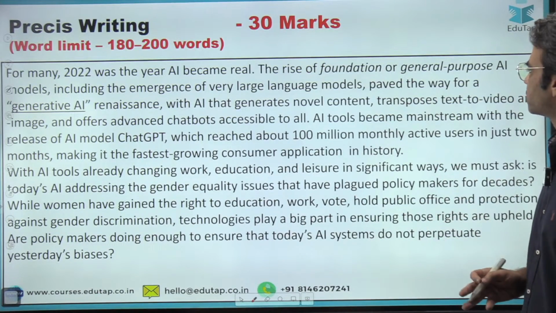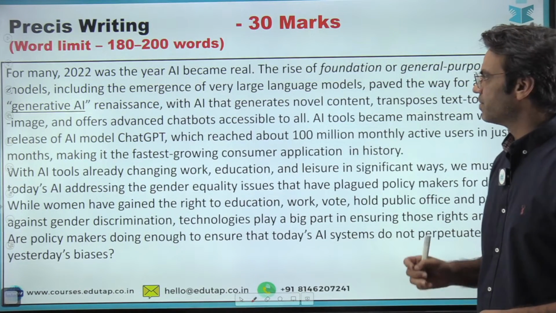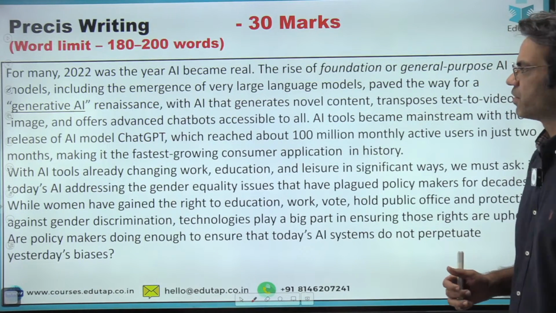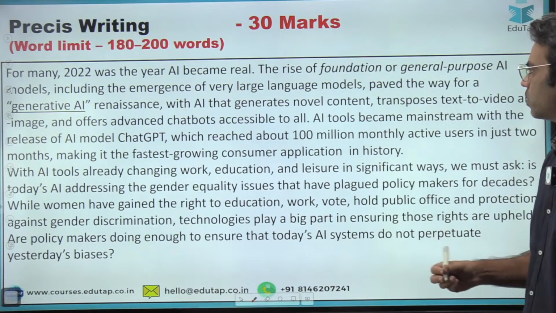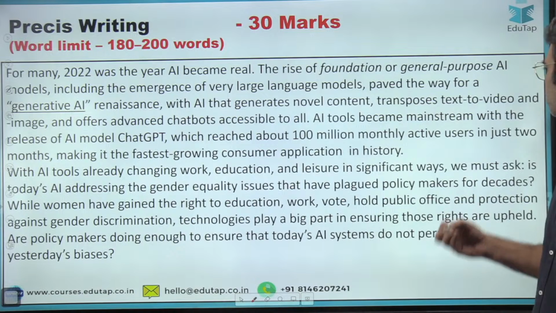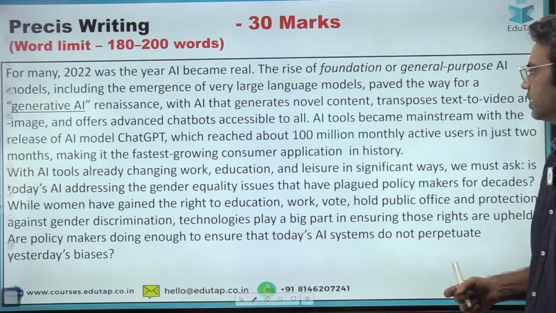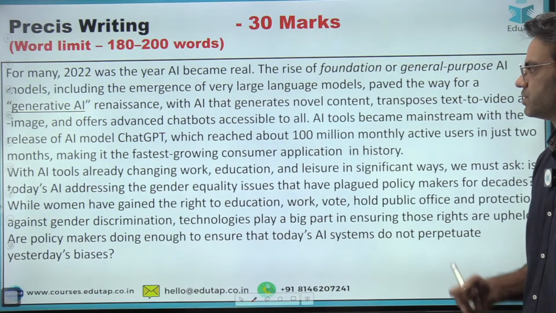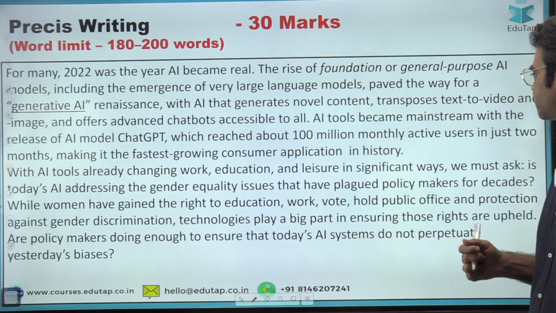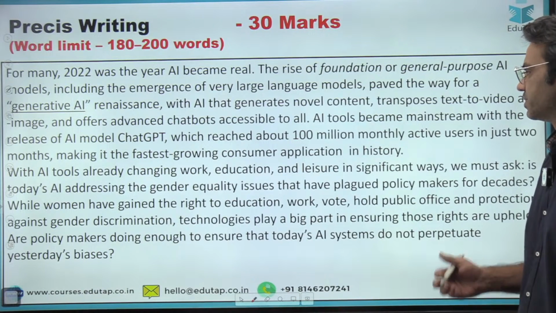The rise of foundation or general purpose AI models, including the emergence of very large language models, paved the way for a generative AI renaissance. With AI that generates novel content, transposes text to video and image, and offers advanced chatbots accessible to all, AI tools became mainstream with the release of AI model ChatGPT, which reached about 100 million monthly active users in just 2 months, making it the fastest growing consumer application in history.